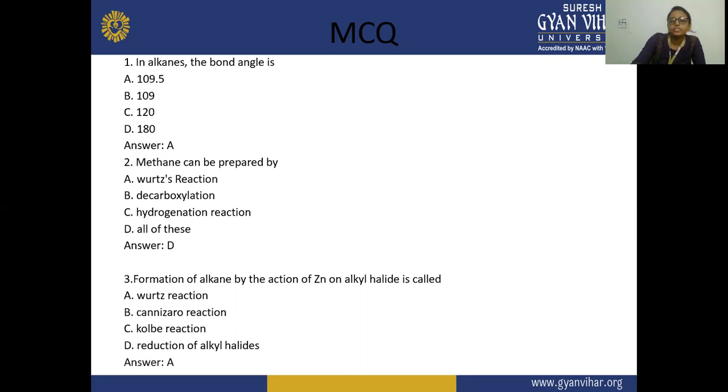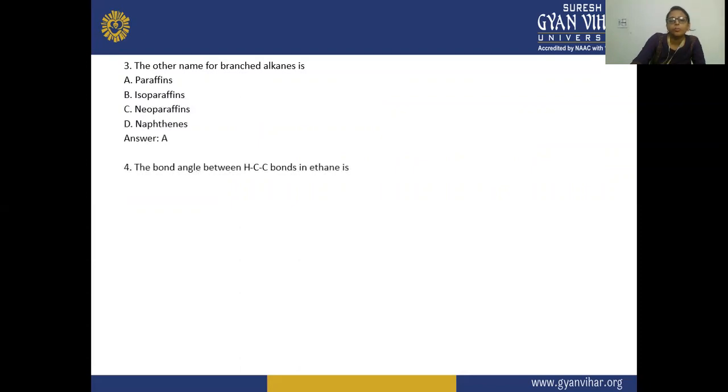So the answer is D. Next, the other name for branched alkane is paraffin. Answer is paraffin. The fourth is the bond angle between the HCC bond in ethane.